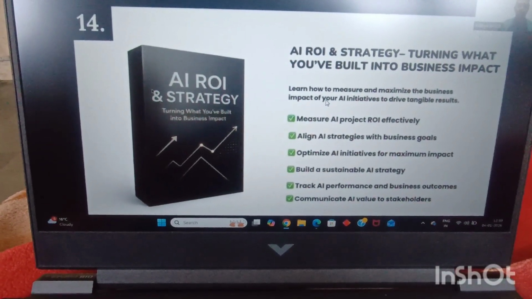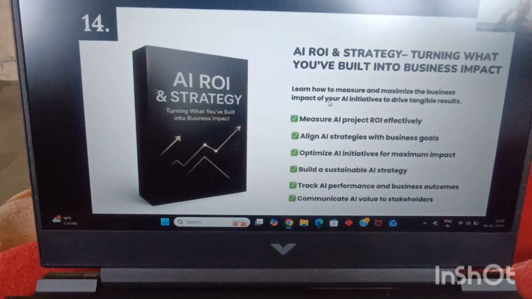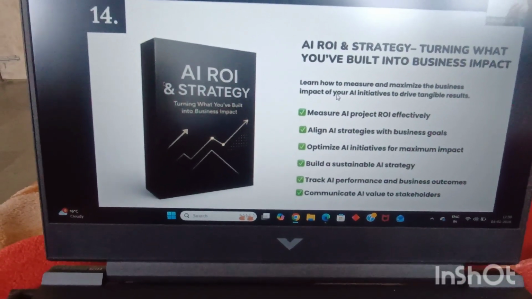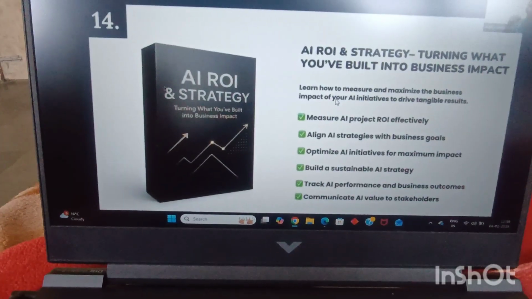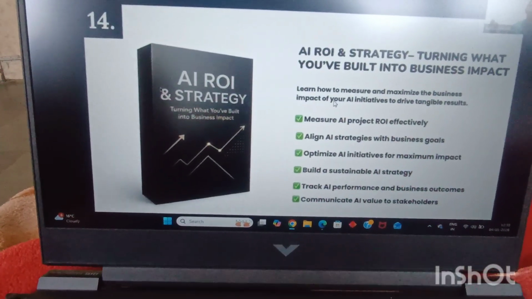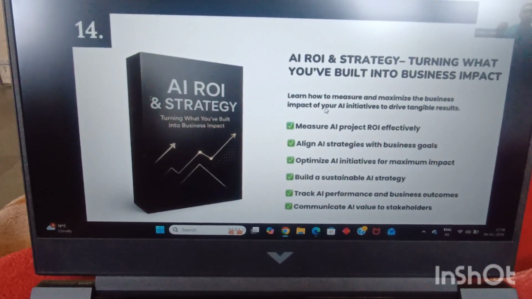Once we do this, we'll be moving on to AI ROI and strategy to turn whatever you have built into a business impact. Because as an AI leader in your company, you would need to know how to implement AI solutions in your company to solve certain problems, and what is the ROI of it. You need to show management what the ROI is, so that you can implement such AI projects.